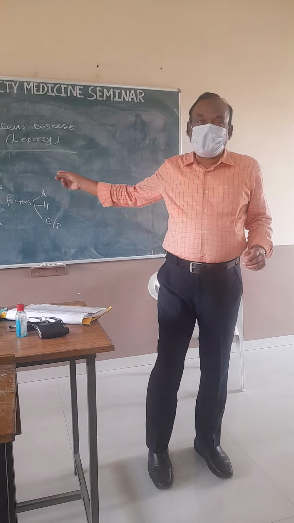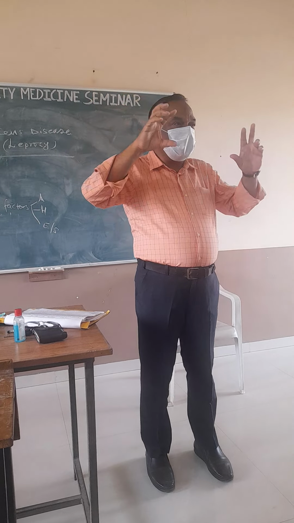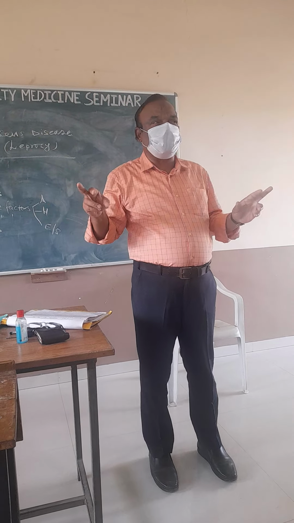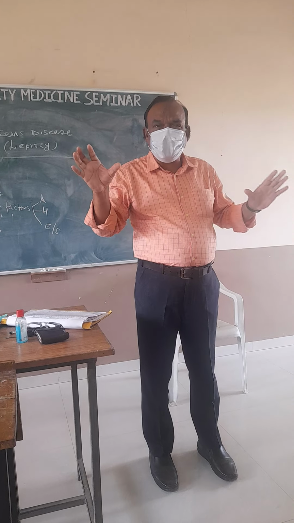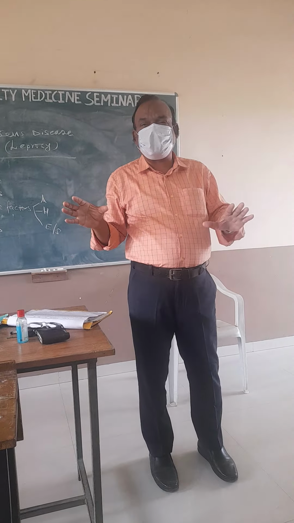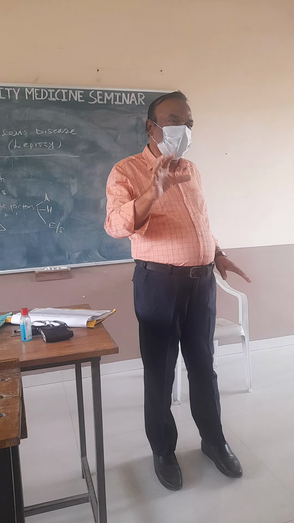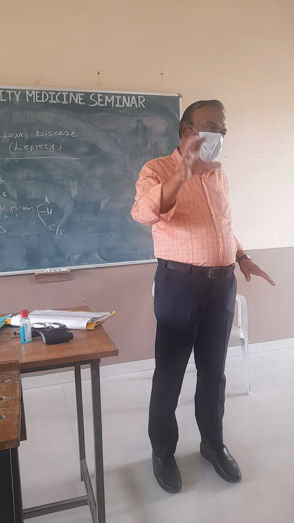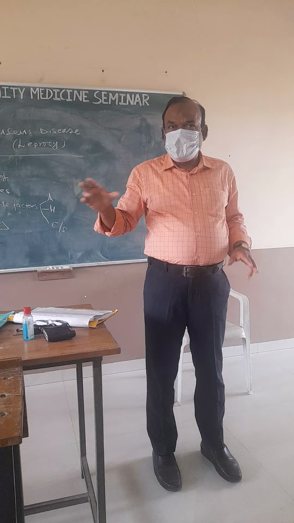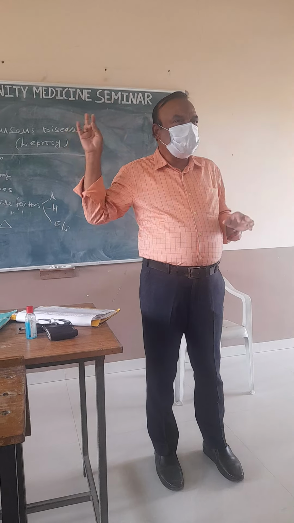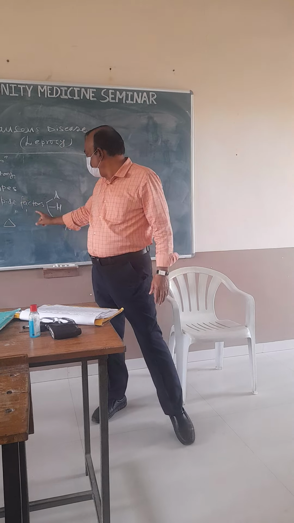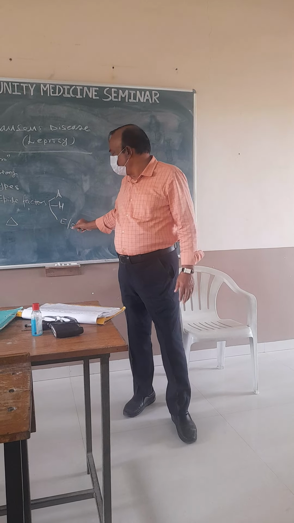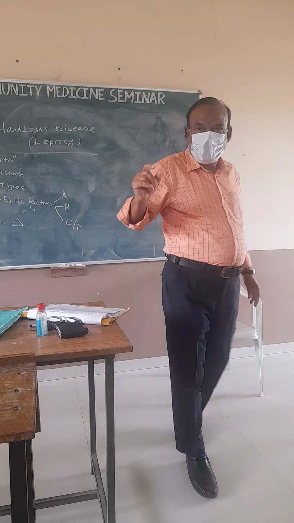Now, what is the epidemiological distribution pattern of this disease in the world? This disease is seen in each part of the world, but most commonly in South Asian countries like India, Myanmar, Pakistan, Sri Lanka, Bangladesh, Indonesia. Why is it more commonly seen there? I will discuss the social factors later.